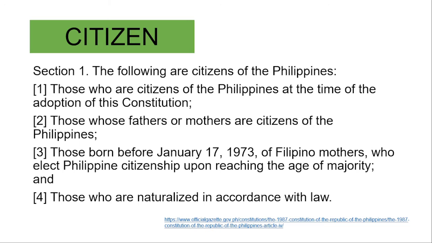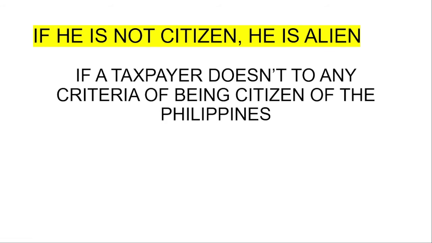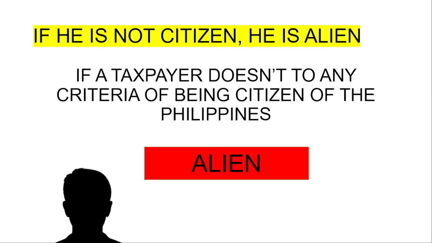So pag na-classify tayo dito, we are citizens of the Republic of the Philippines. If we are not citizens, therefore we are aliens. If a taxpayer doesn't meet any criteria of being a citizen of the Philippines, we are categorized as alien.